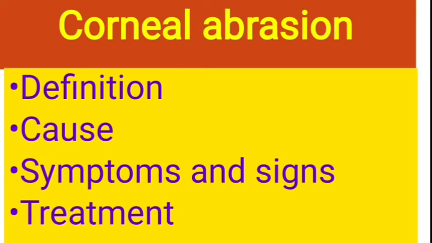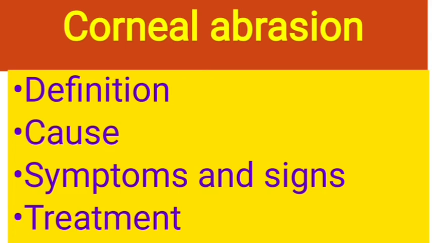Coming to the signs, as I have explained in my previous video, you can examine the cornea under the slit lamp and use the fluorescein stain to make out the epithelial defect, which stands out with a cobalt illumination.